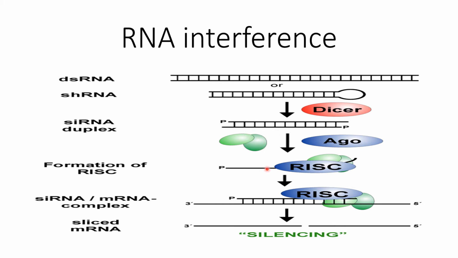Now one of the strands of this micro RNA or small interfering RNA becomes the guiding strand for the protein RISC, that is the RNA-induced silencing complex. And this complex, by means of other proteins like the Argonaute proteins, one of the four Argonaute proteins, may degrade the messenger RNA and then halt its expression.